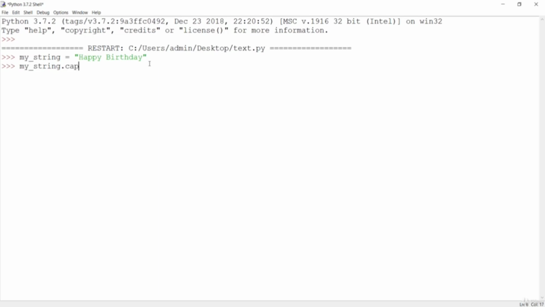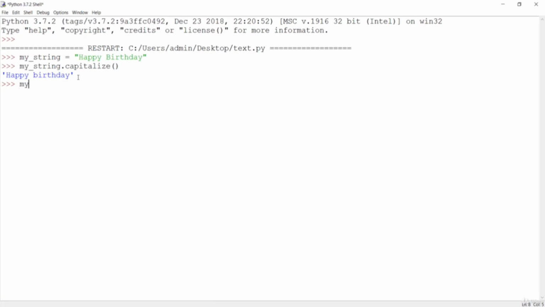So I'll say capitalize. Just make sure you enter this function. When I hit enter, you can see that with this function, only the first letter is capitalized and all the other letters are in lowercase. So this is the capitalize function.